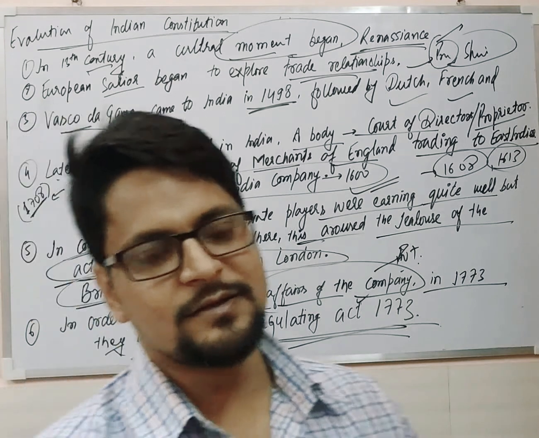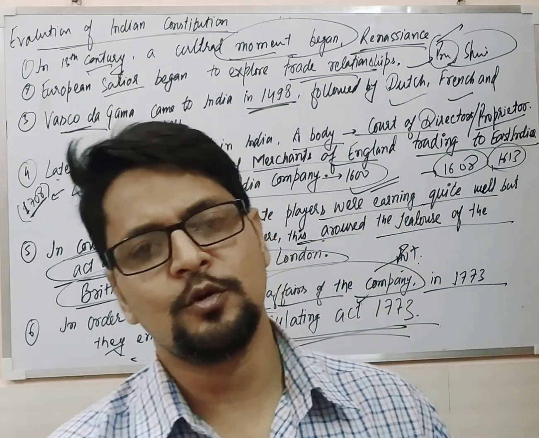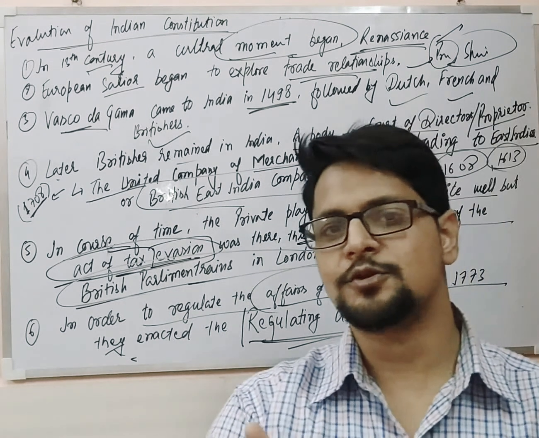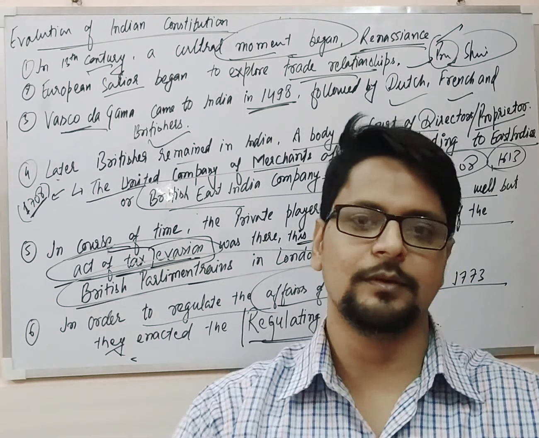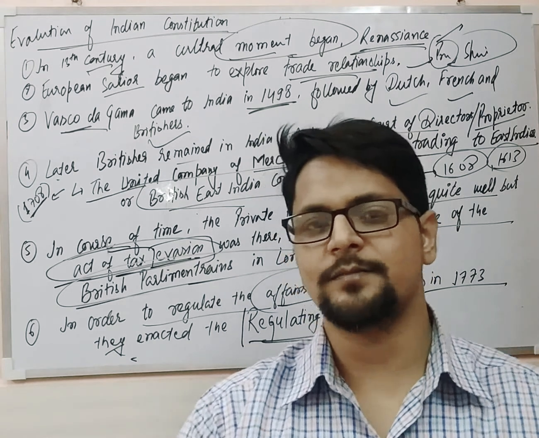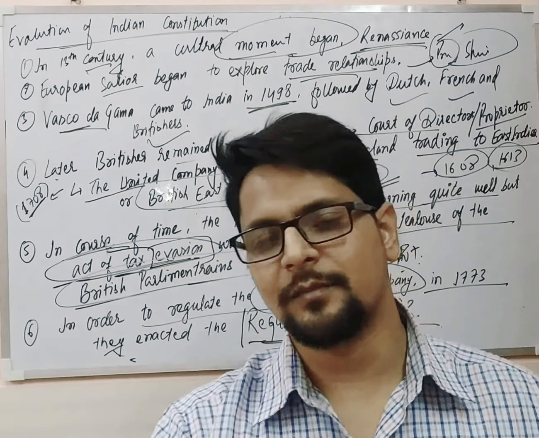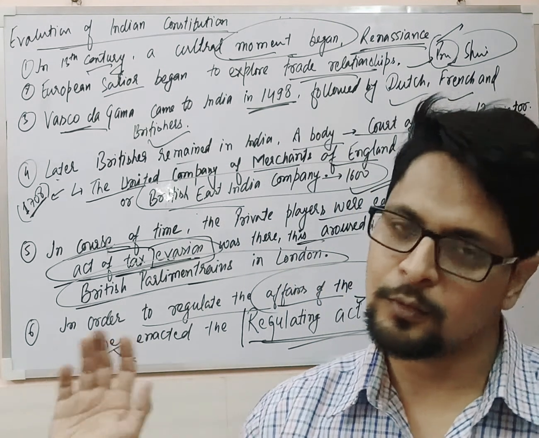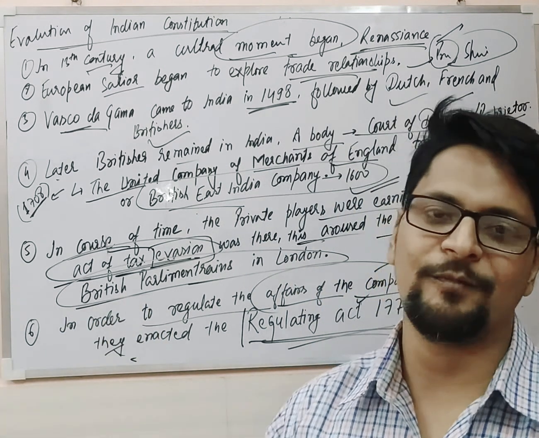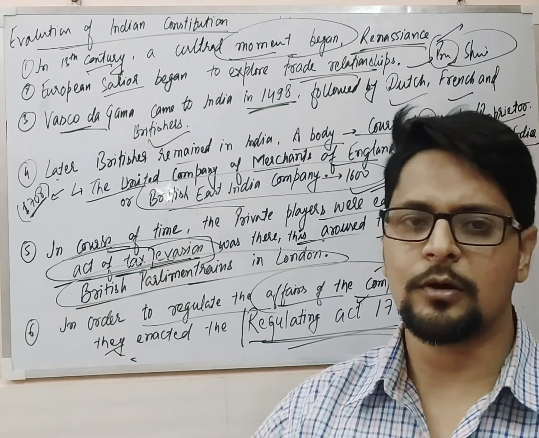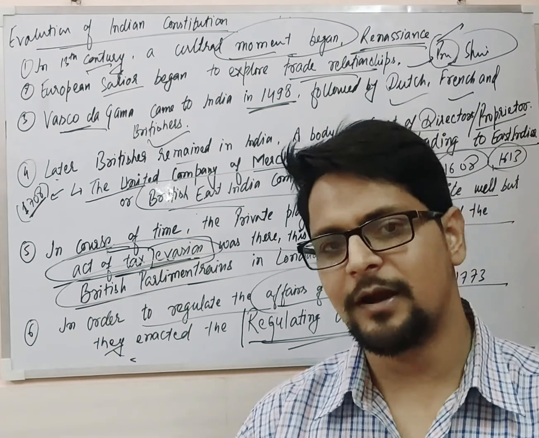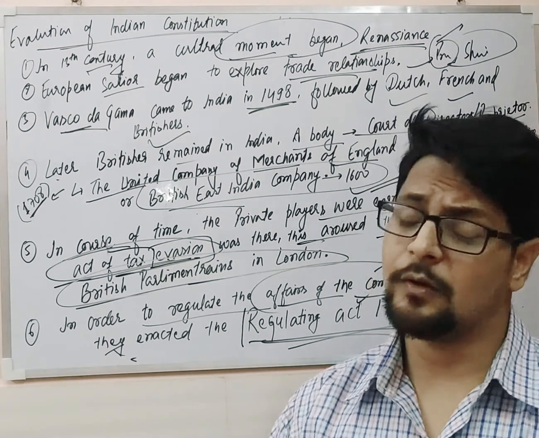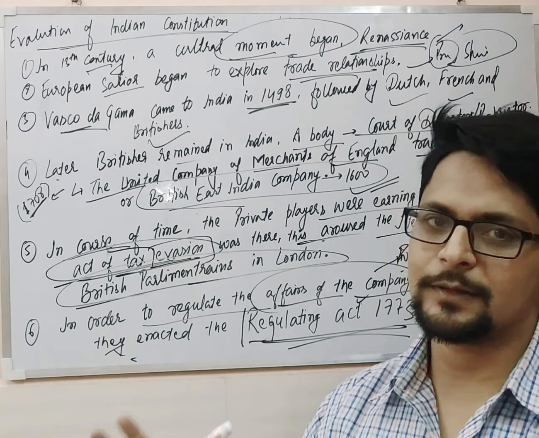Whenever somebody asks you the meaning of the Regulating Act, you should understand the meaning of regulation. Regulation means to put imposition, to put a limit on something, to ban something, to make a rule on something. So to whom did they create these rules? To the private players of England only, not to the Indians. Whosoever Indians were there in India, it was not meant directly for them. It was for the Britishers, those who were British players in India.